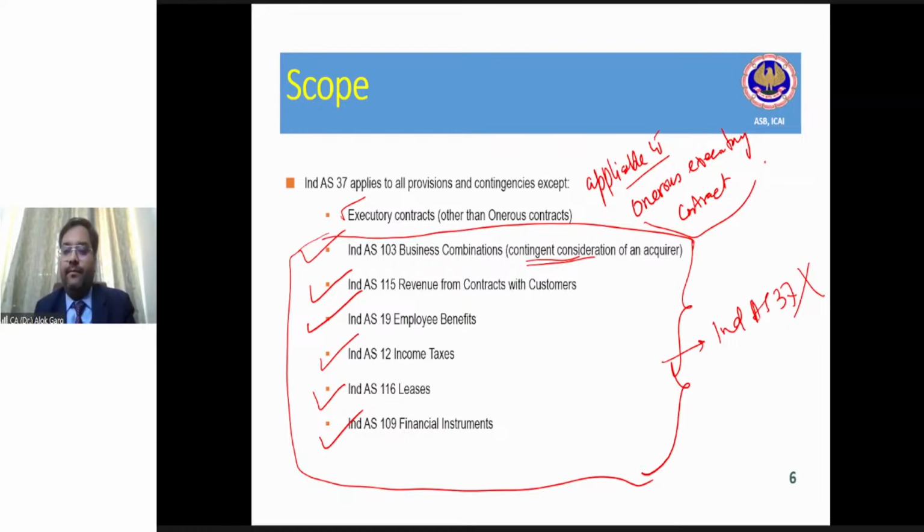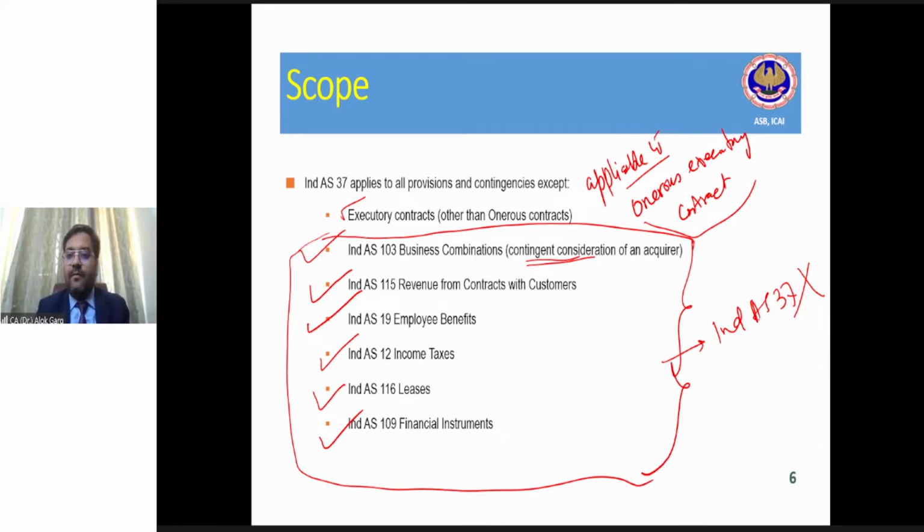that product, right? So the point is, I want you guys to understand that on an executory contract, this standard is not applicable. But if the executory contract is loss making from that company's perspective, then it will become the onerous executory contract and the standard is applicable on this. Like I have to create a provision of 50,000 rupees, right, guys? Is it clear?